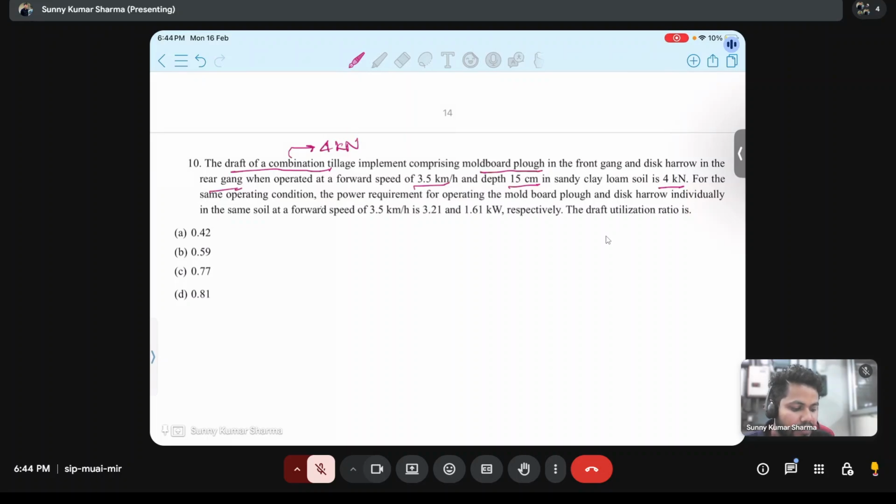For the same operating condition, the power required for operating moldboard plow only, and when only disc harrow is there, then it has different power requirement. Means power requirement for moldboard is 3.21 and power required for disc harrow is 1.61. This is the power requirement at 3.45 km per hour. So what will be draft utilization ratio?